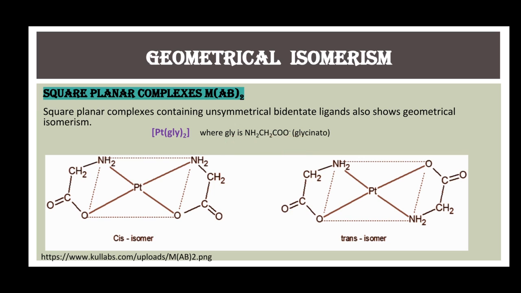The position of these two donor atoms on either side of the complex with respect to each other gives rise to geometrical isomerism. Like in the cis isomer, the two NH2 groups are on the same side, or the two oxygen atoms which are making bonds to the central metal ion are on the same side. And in the trans isomer, the two same types of donor atoms are opposite to each other.